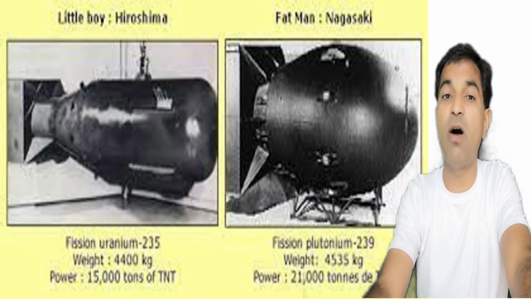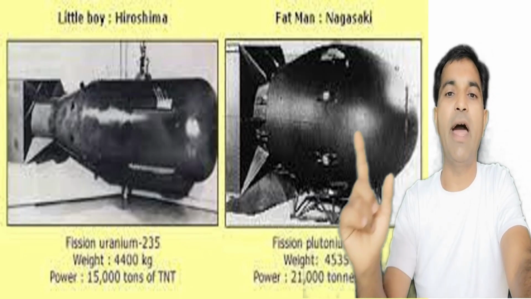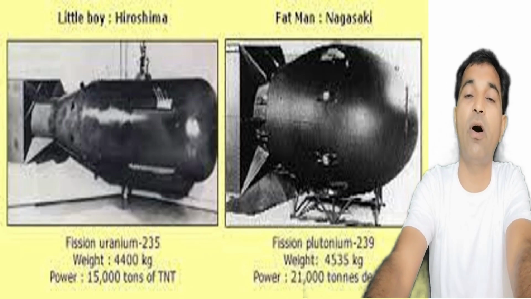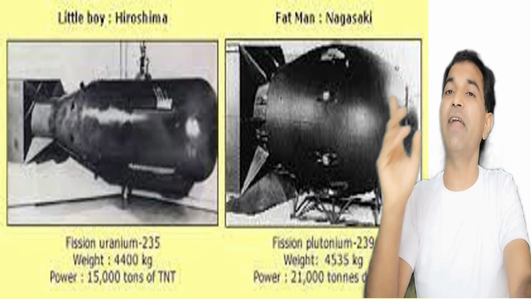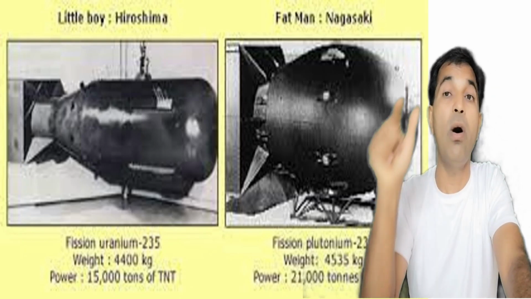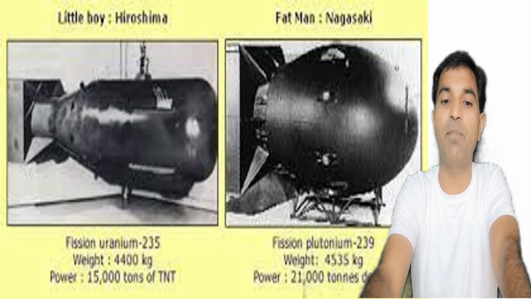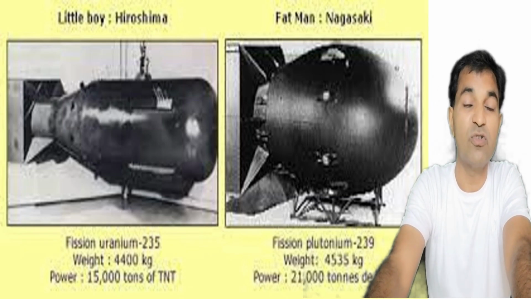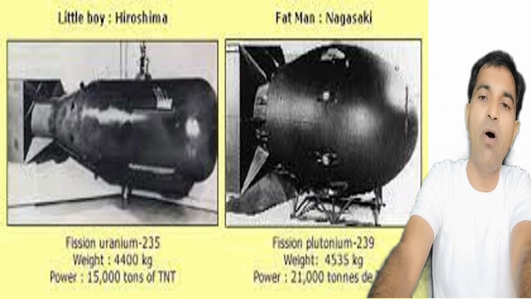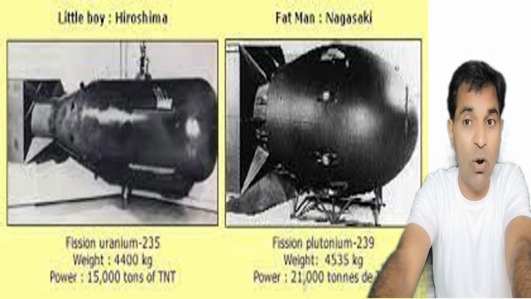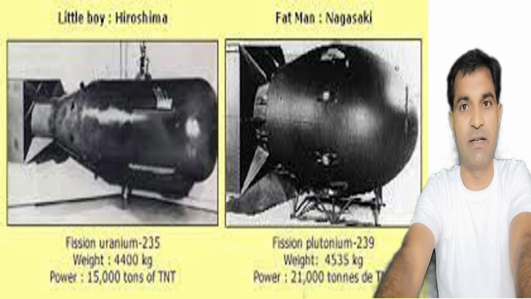Now, these are the two bombs that have been used in human history so far. Little Boy and Fat Man were respectively dropped on Hiroshima and Nagasaki on 6 August 1945 and 9 August 1945 in Japan, and that concluded World War II with the surrender of Japan. The bomb Little Boy, which was dropped on Hiroshima, used uranium 235 as the fission material, and the bomb Fat Man, which was dropped on 9th August 1945 on Nagasaki, used plutonium 239, right?